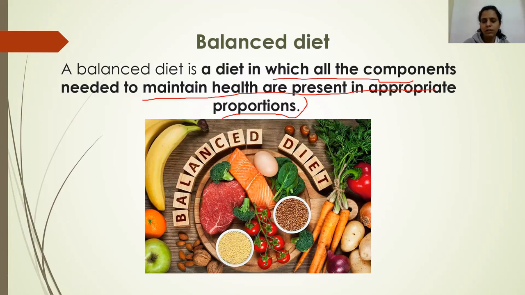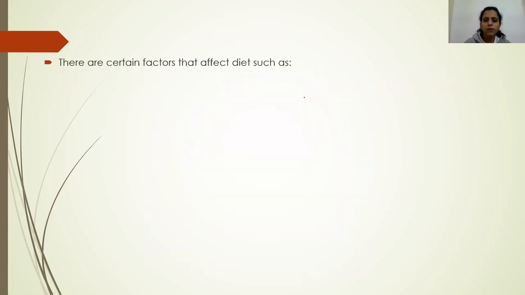You're already aware that as per height, weight and age, the amount of nutrients required by the body is completely different. It's different in two different individuals. So if all the nutrients which are needed to maintain health are present in appropriate proportions in the diet of the person, then that diet is termed a balanced diet. There are certain factors which actually affect the diet of a person.